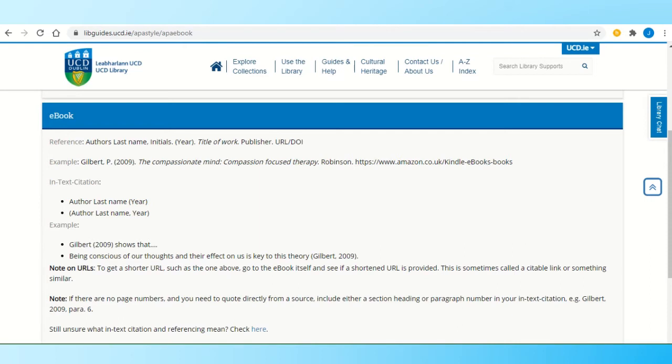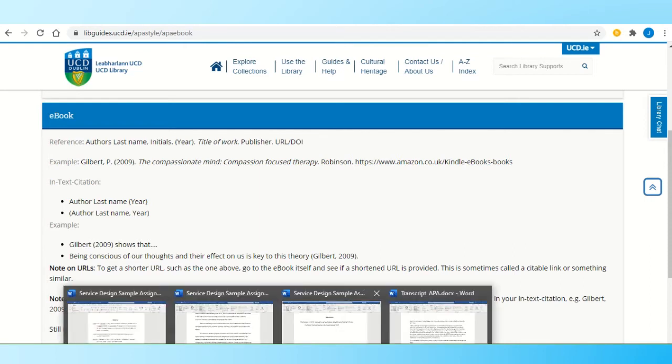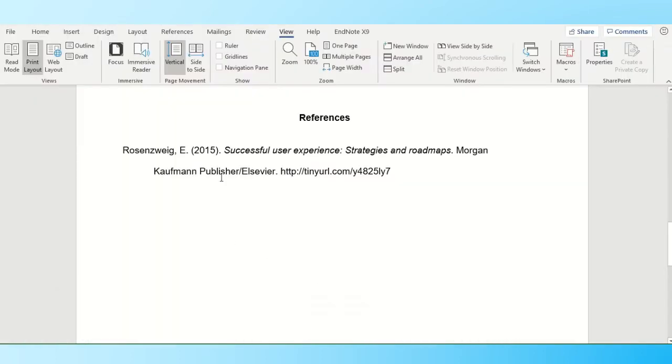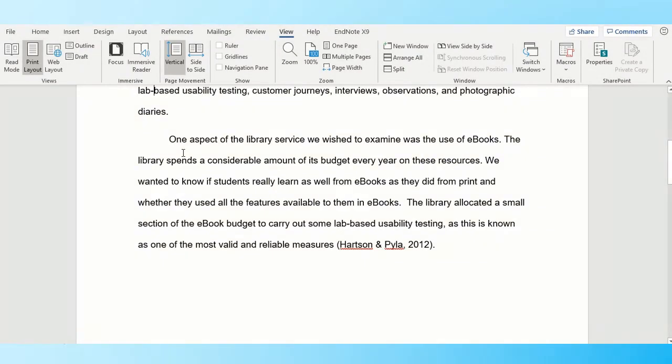In the APA style, references are always included at the end of your piece in alphabetical order. My references will allow others to read up on the sources I have used and also allow me to avoid plagiarism. In this paragraph, you will see that I have paraphrased from the writers Hartson and Pila. So this is a book with two authors, so I just need to include the author's surname and the year of publication for my in-text citation.